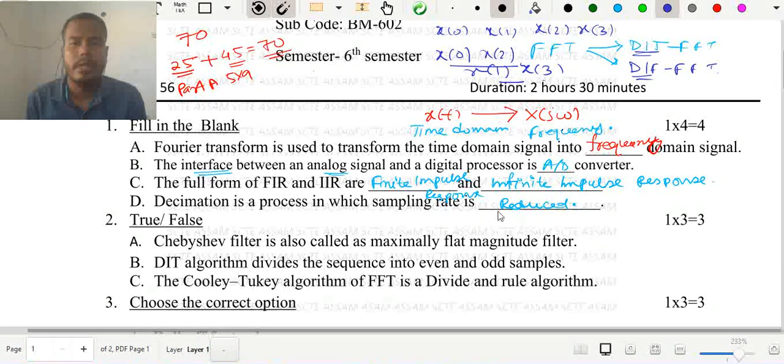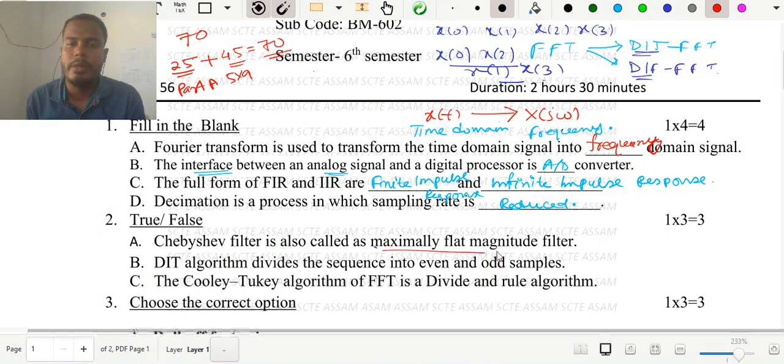So now we can see that decimation is a process in which the sampling rate is reduced. And the last one, for true and false: the Chebyshev filter is also called maximally flat magnitude filter. Okay, remember about this question. The Chebyshev filter is not called a maximally flat magnitude filter, but the maximally flat magnitude filter is called the Butterworth filter. Okay, so remember the Butterworth filter.